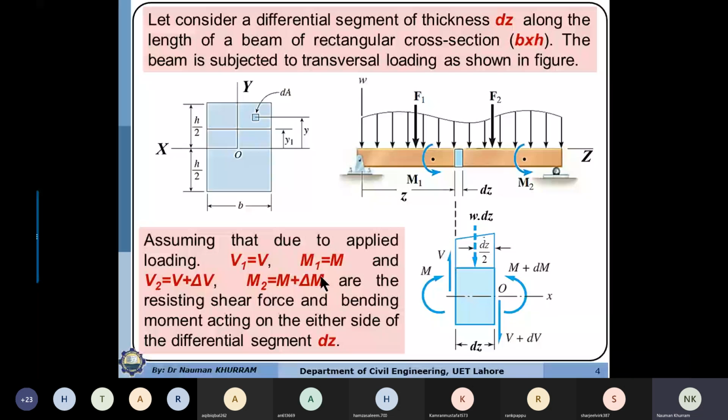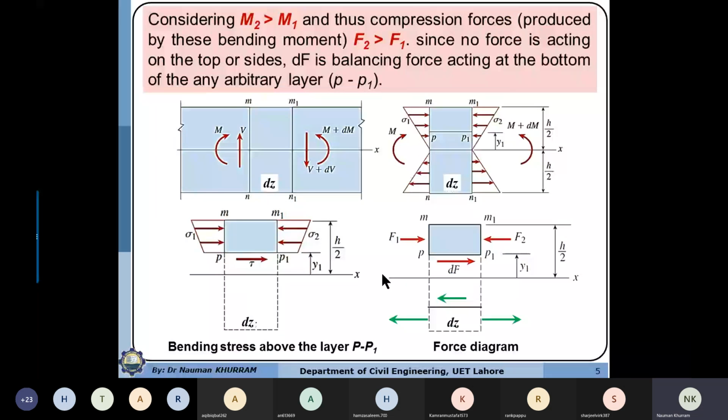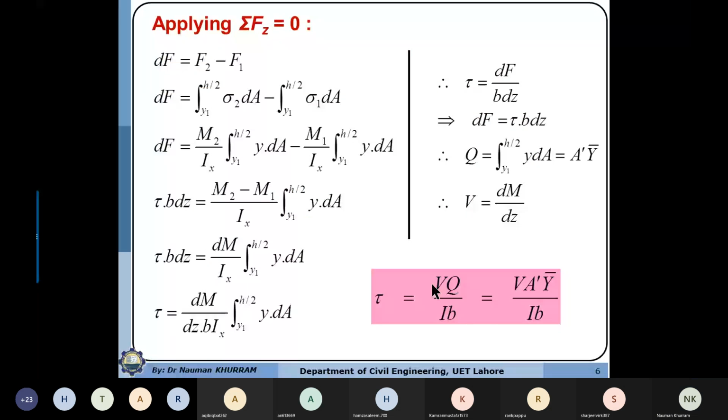Actually, the shear stresses which are produced in the horizontal direction are a function of the bending moment, or the rate of change of bending moment. Actually, we use these shear stresses, which are acting in the horizontal direction, and they are a function of the shear force which is acting in the perpendicular direction.